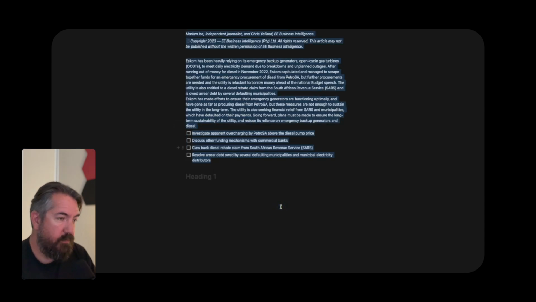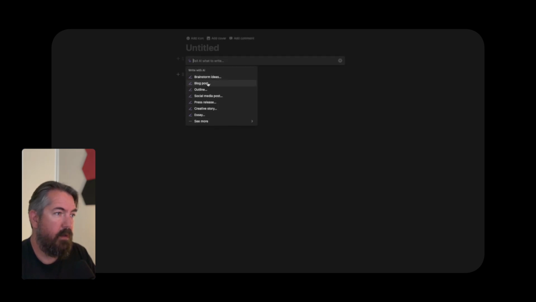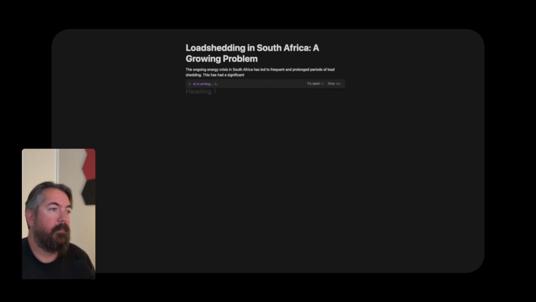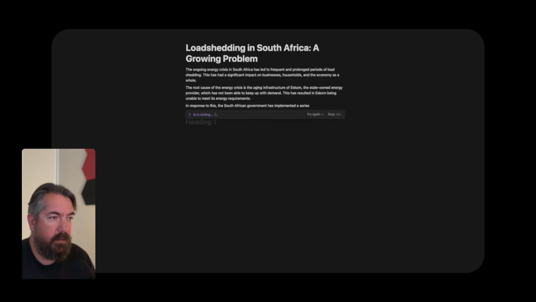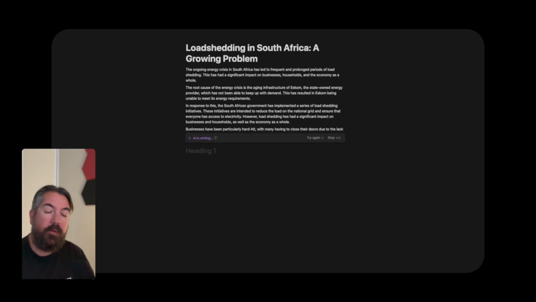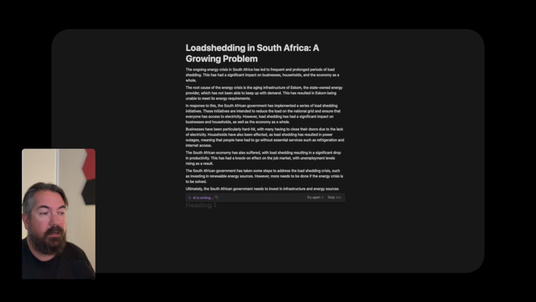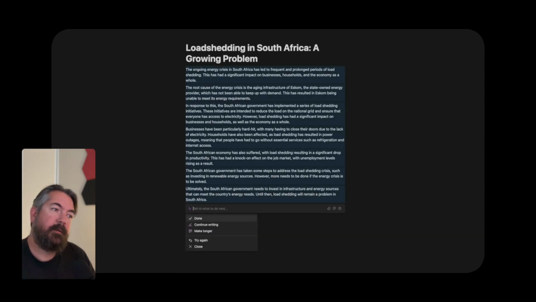But if you wanted to write a blog post, so let's go down here, we go space, write a blog post about load shedding in South Africa. There we go. And now it's writing a cool blog post. This is the kind of feature that exists in copy.ai. You have to pay $50 a month for that. But this is really cool.